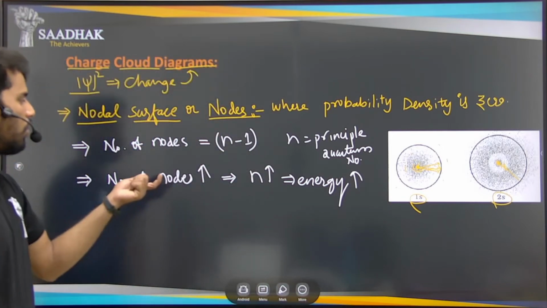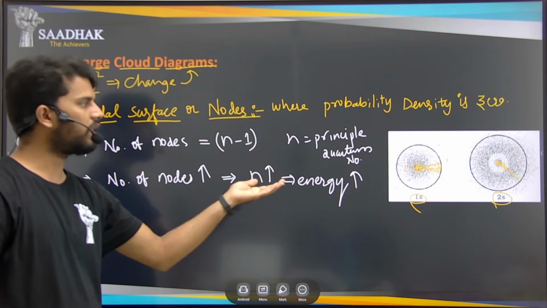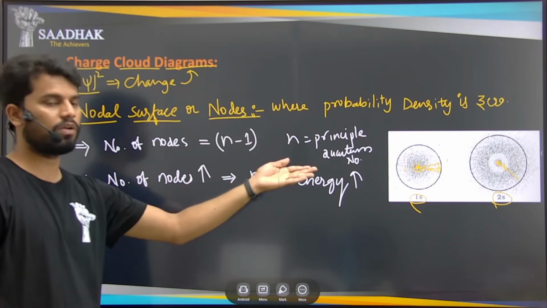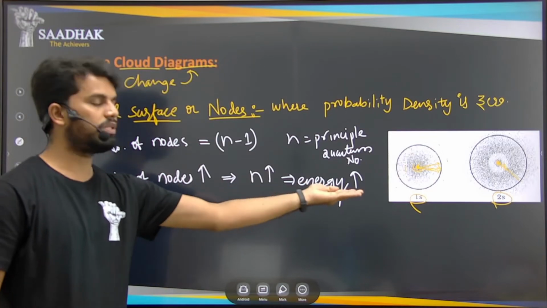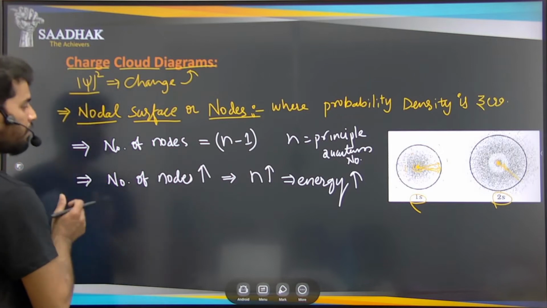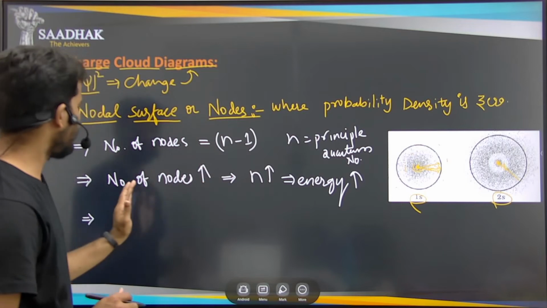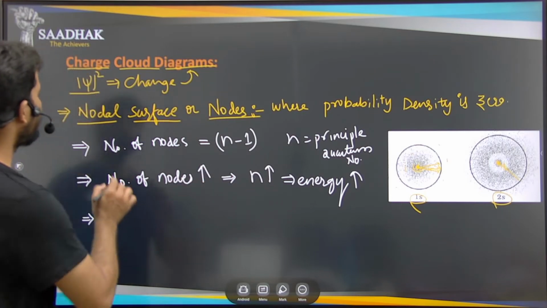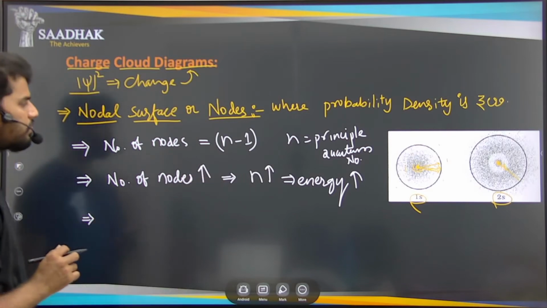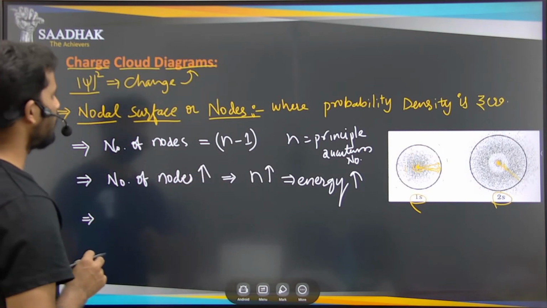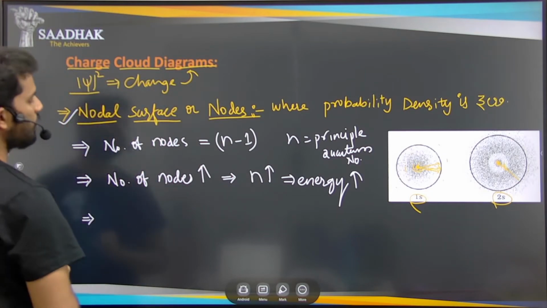Okay. So as the nodes increase, that is because the principal quantum number increases, or we know that the atomic number increases, right? And energy increases when these nodes are increasing. So we can say that different numbers of nodes are increasing, and the energy is increasing. So these nodal surfaces are the nodes that we can find out by using this chi-square and the values here. Okay, so this is about the charge cloud diagrams and the nodal surface and nodes here.